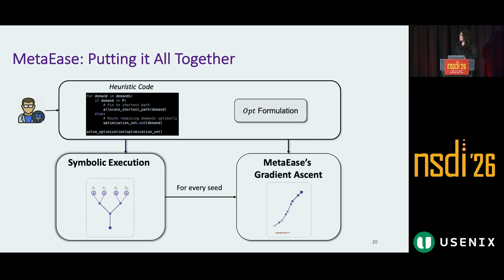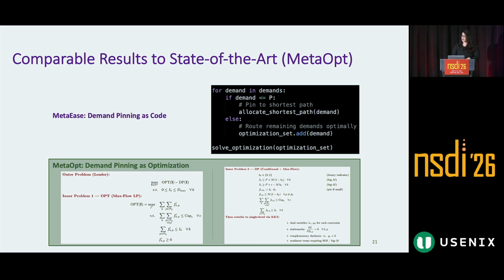Putting it all together, the heuristic developer takes the heuristic code and the optimal formulation based on the heuristic code. We run symbolic execution and generate seeds. And for each seed, we run MetaEase's modified gradient ascent. Now, let me show you some results.